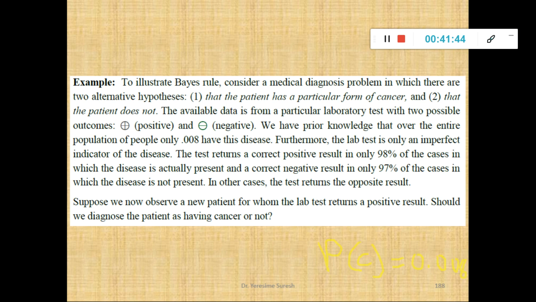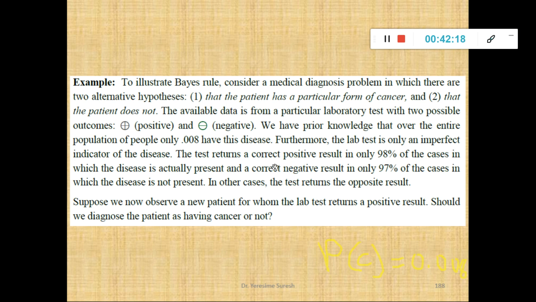So I can write the correct positive result as P of plus over cancer as 0.98, and for the correct negative result, P plus over the person not having cancer is 0.97, 97%. 1 minus 0.97 is 0.03. So please remember this.